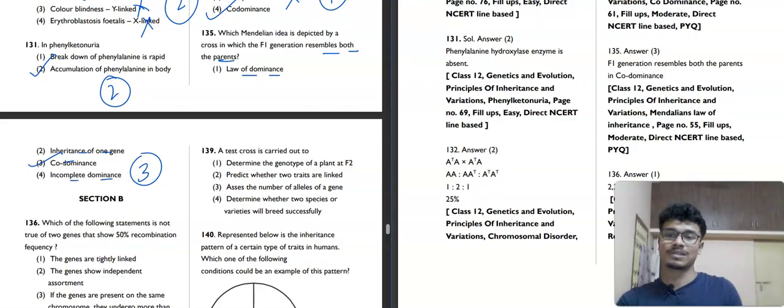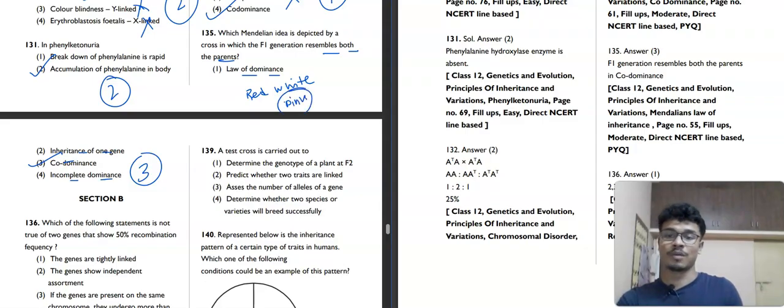In incomplete dominance, the F1 generation resembles none of the parents. Because if the parents were red or white, the offsprings are pink. None of these are true.